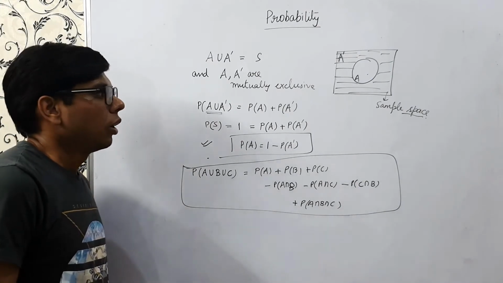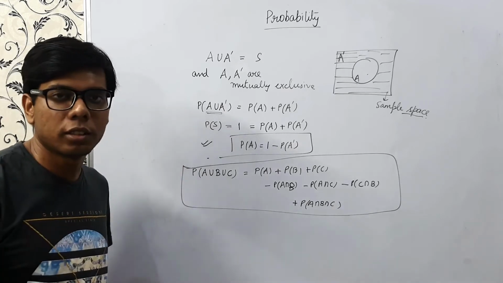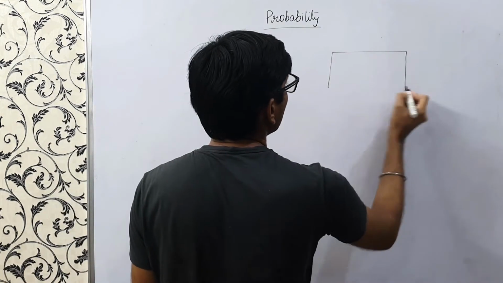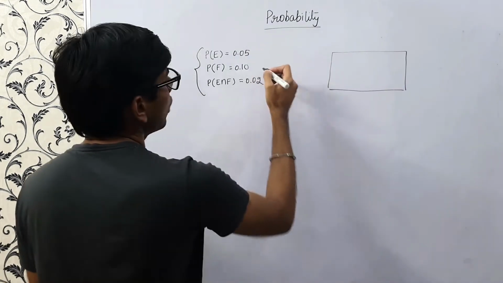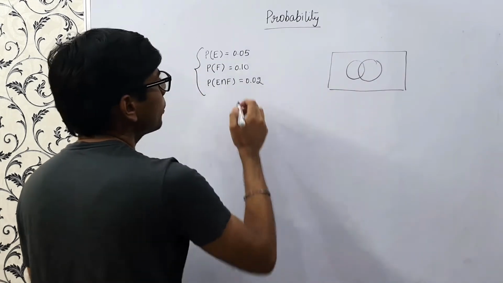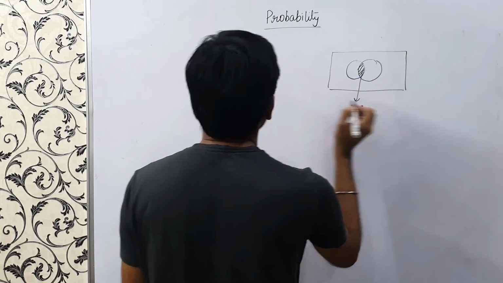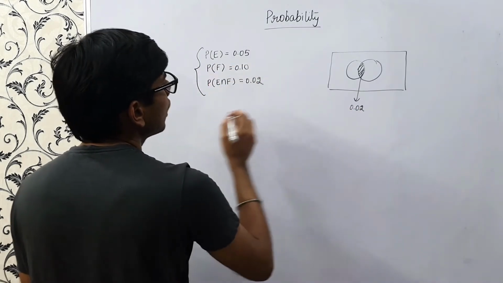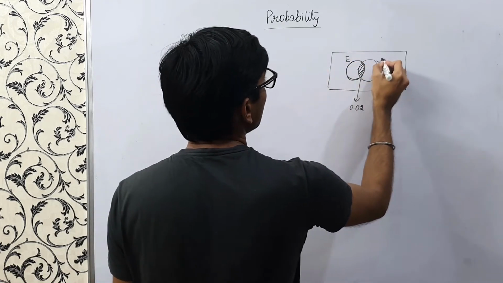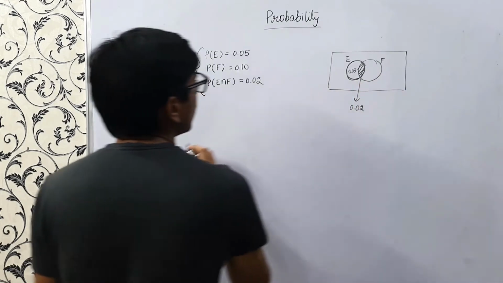right? So now we'll do some examples related to these probabilities. So we have this example. We have 2 events E and F with the probability of E is 0.05, probability of F 0.10, and intersection probability is 0.02. So it's very easy to analyze these probabilities using Venn diagram. So we know that this intersection is nothing but 0.02, right? Probability of E, this is E, this is F. This combined thing is 0.05. So this turns out to be 0.03, right?